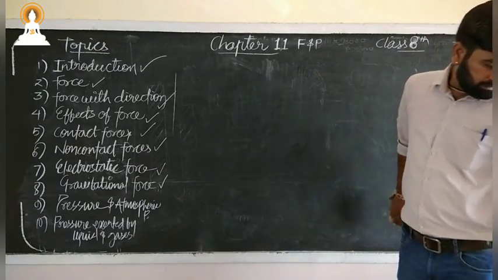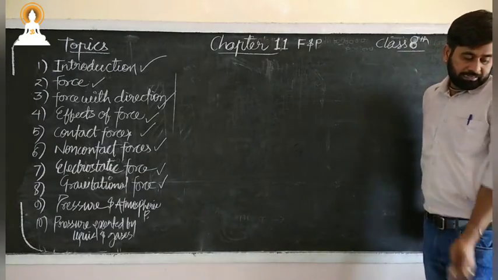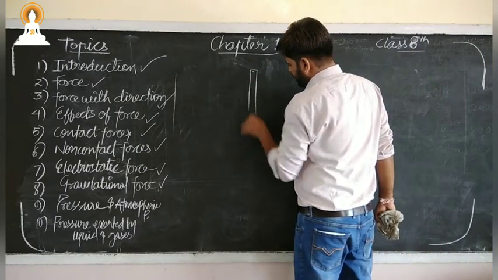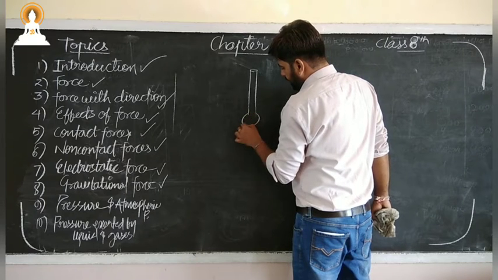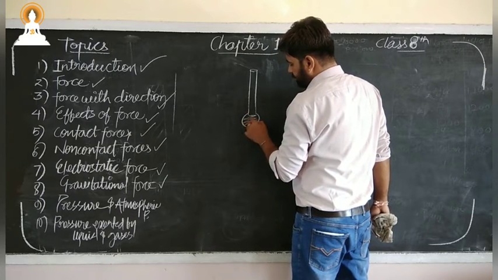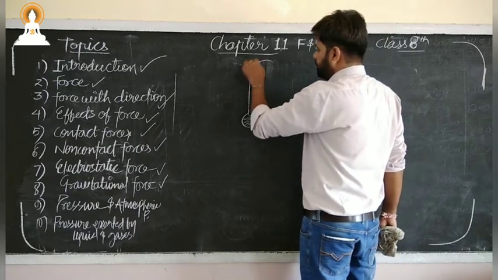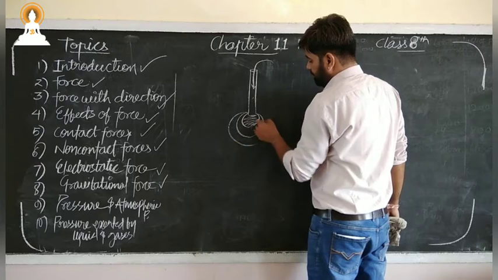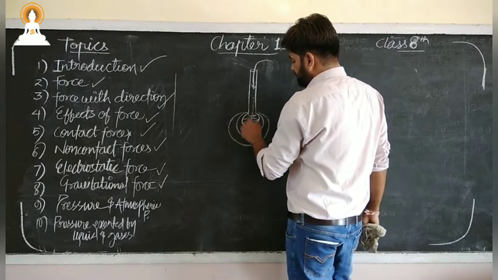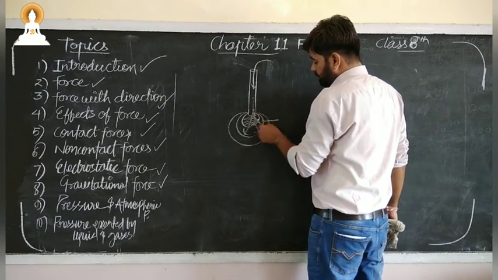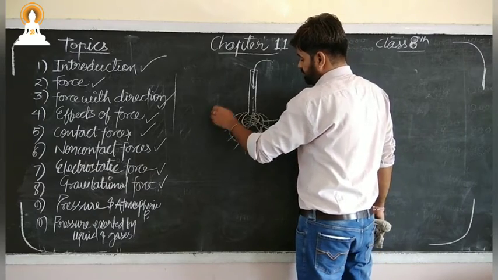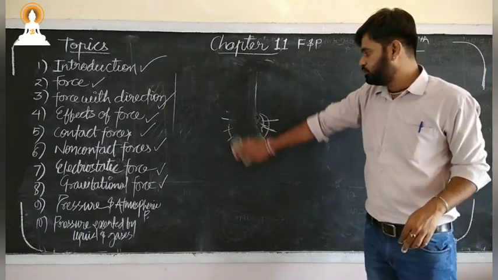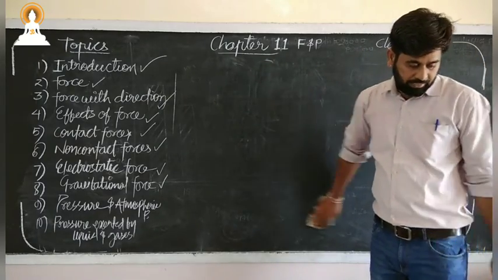Now, that is activity number 11.8. Suppose I take a funnel and at the end I put a rubber, a small balloon. If I pour some water in it, then what will happen? This rubber will be inflated and the water will move inside. Because of the water and the pressure in each and every direction, this balloon will be inflated. And that is nothing but what? That is due to the pressure.